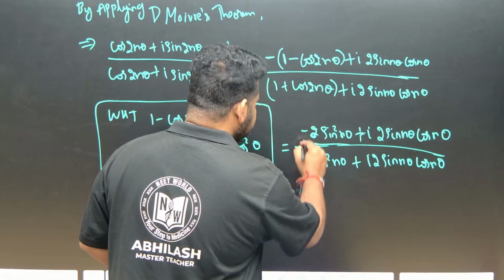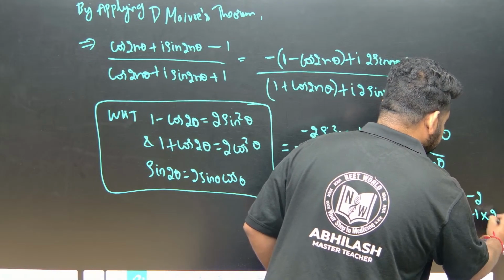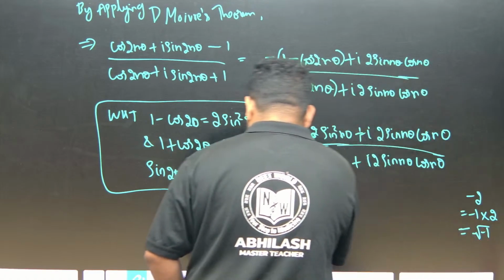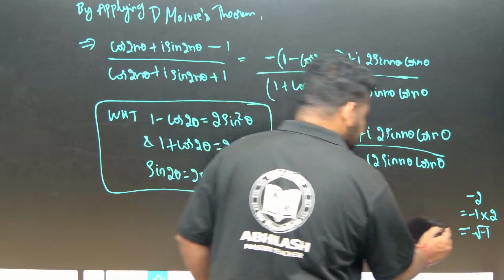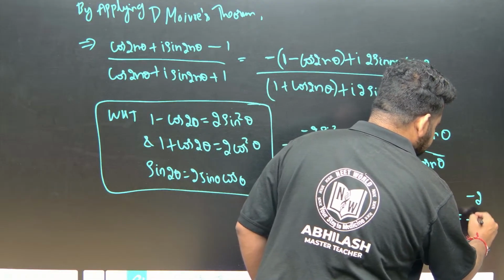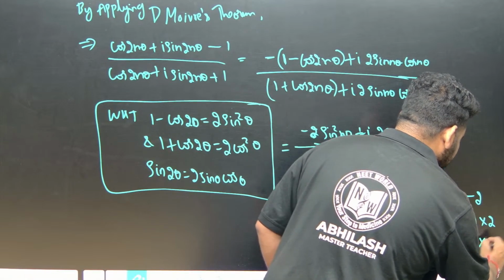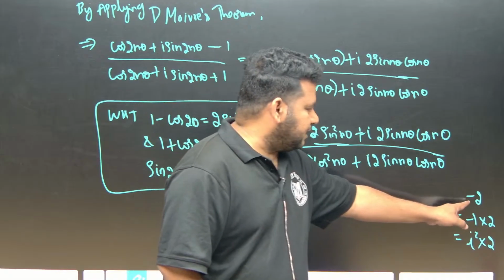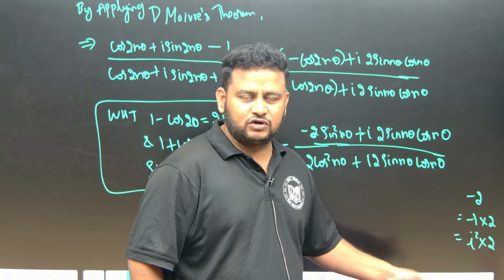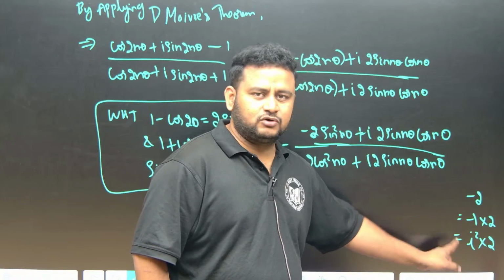This one I can write as minus 2. See here, minus 2 can be written as minus 1 into 2. Minus 1 can be written as the square root of minus 1, correct? So minus 2 is there, I can write it as minus 1 into 2, and minus 1 is nothing but i square into 2. i is root of minus 1, root of minus 1 into root of minus 1, root and root will cancel, we will get minus 1. So minus 1 is nothing but i square.